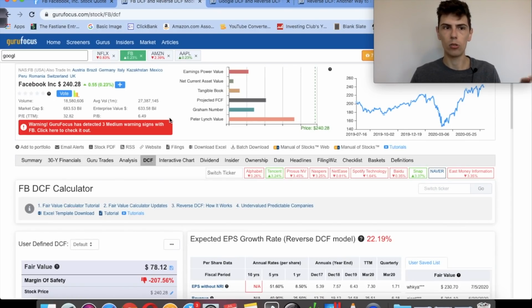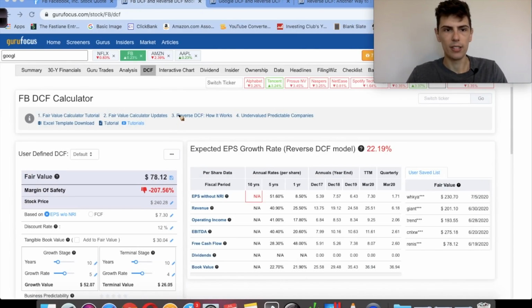The website I'm on right now is gurufocus.com, and you can do this for free. I don't have an account with this website, but here's the bottom line with Facebook. Based on where they are right now, their expected earnings per share growth rate has to be 22%. And this website will tell you what the company's growth has been. So over the past 5 years, Facebook's growth has been over 50%. So this was an insanely fast growing company, but in the last year, they've only grown at 8%. So the question is, over the next 10 years, can Facebook grow at 22%? If you think they can, then this would be a good buy.